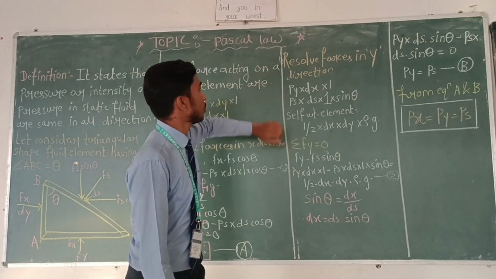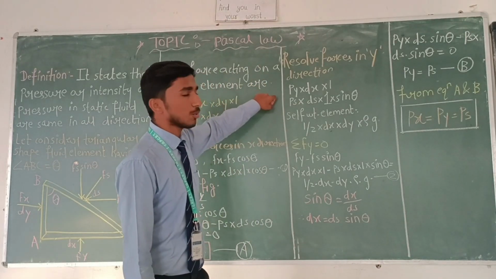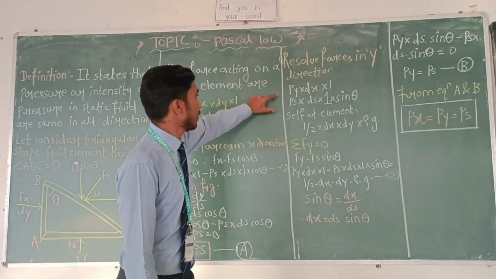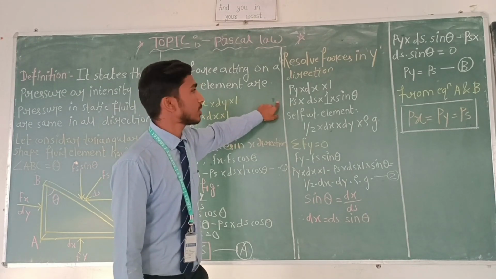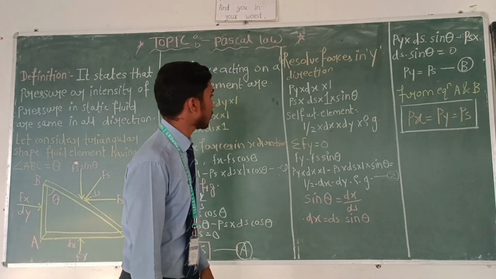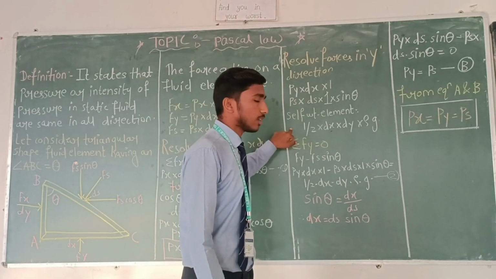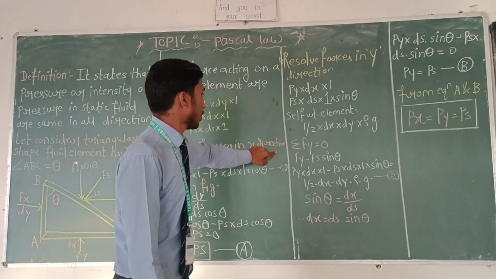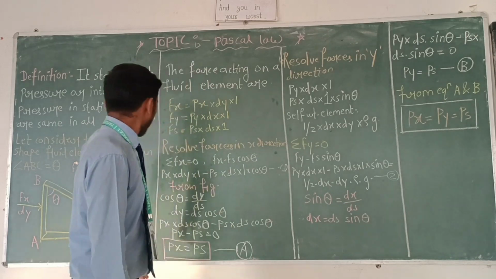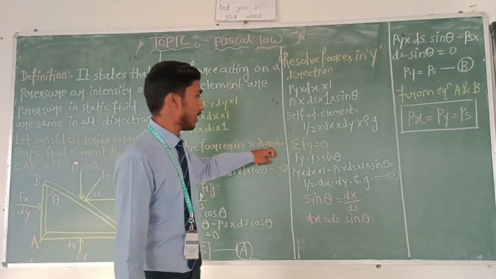Then resolve all the forces in the y direction: Py into dx into 1, and Ps into ds into 1 into sin theta. The self-weight of the element is half into dx into dy into rho into g. Summation of Fy is Fy minus Fs sin theta.